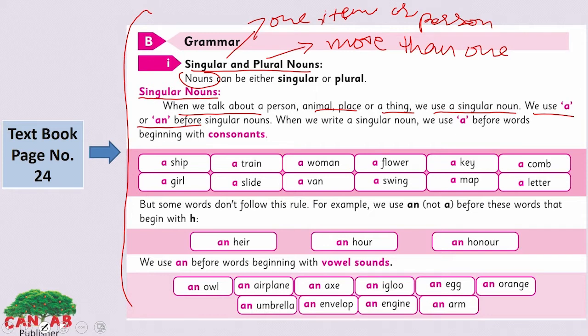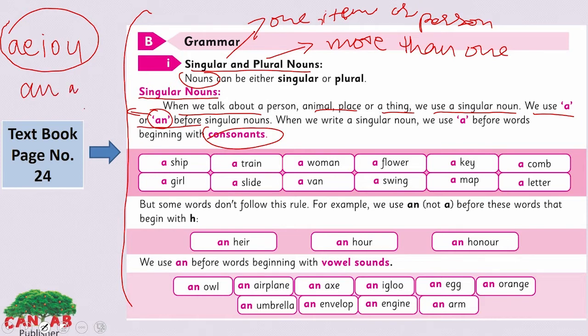When we write a singular noun, we use a before words beginning with a consonant sound. I hope you are familiar with the consonant sound and vowel sound. We add an before the vowel sound. Vowel sounds are those words which start with the sound of A, E, I, O, U, and the rest of the sounds are consonant sounds. For a word which starts with a vowel sound, we add an before that word, like an apple, an orange, etc.